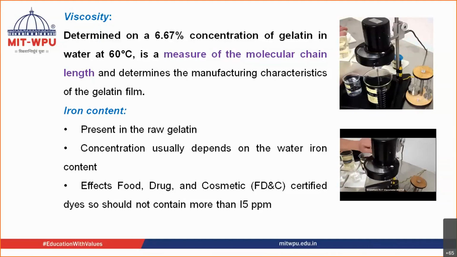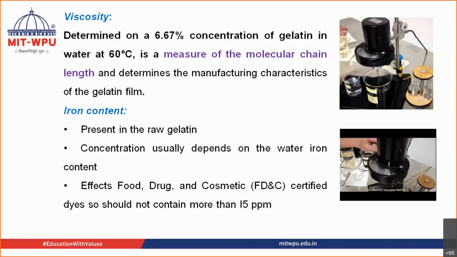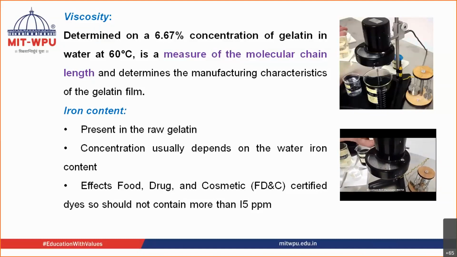As we progress through the speeds of this particular model, that's half an RPM, 1, 2.5, 5, 10. This is the RPM. It is adjusting the RPM. At different RPMs you can check the viscosity.